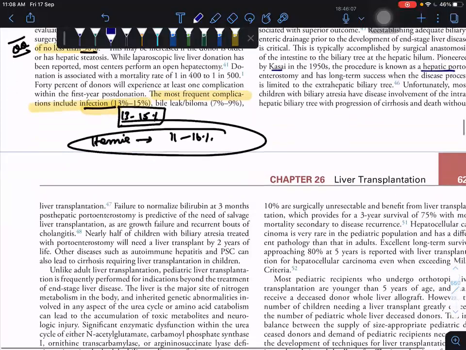So here they are telling that a failure to normalize bilirubin at 3 months post Kasai portoenterostomy is predictive of the need for salvage liver transplantation, and also growth failure and recurrent bouts of cholangitis. Whenever the patient fails to normalize bilirubin after Kasai, or growth failure happens, or recurrent bouts of cholangitis happen, then you have to go for liver transplantation as a salvage procedure. That is their meaning.